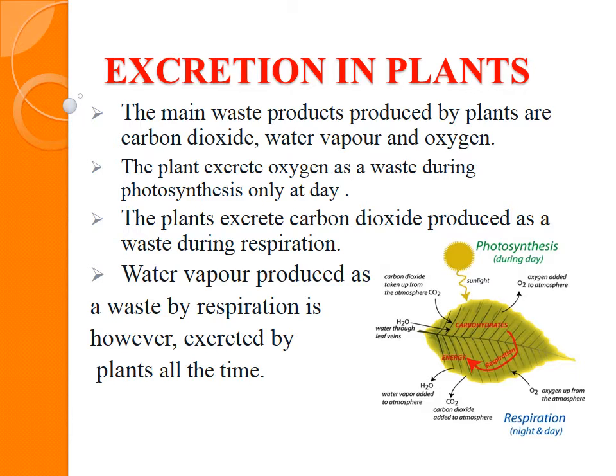Water vapor, in the diagram itself you can see, during photosynthesis the oxygen is evolving out. The oxygen is the waste product during photosynthesis, whereas in respiration carbon dioxide is the waste product. In the plant, carbon dioxide as well as oxygen both are excretory, but the phenomena are different. The water vapor produced as waste by respiration is however excreted by the plant all the time.